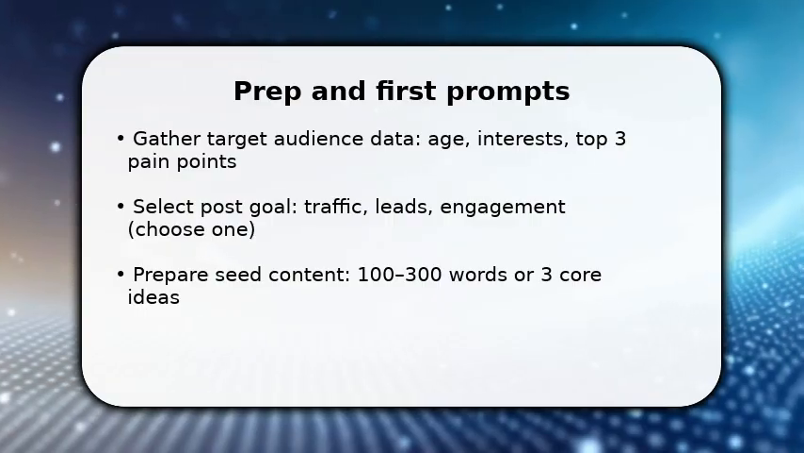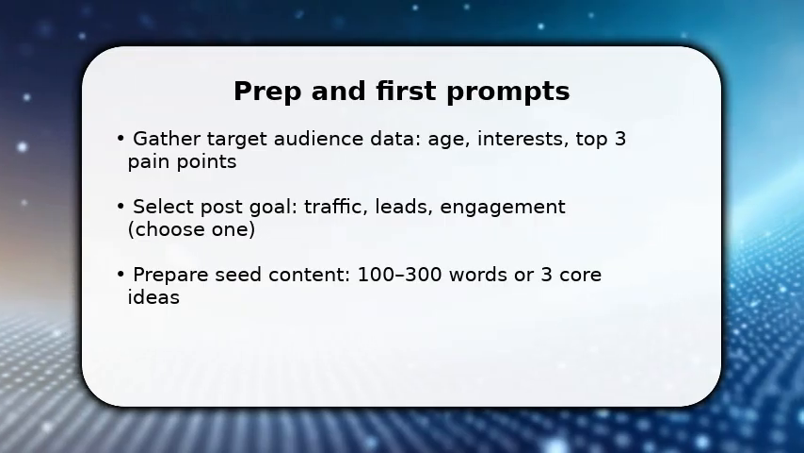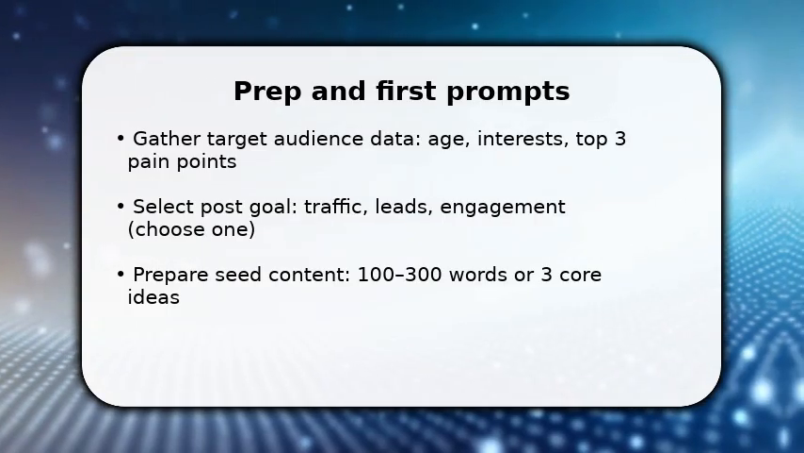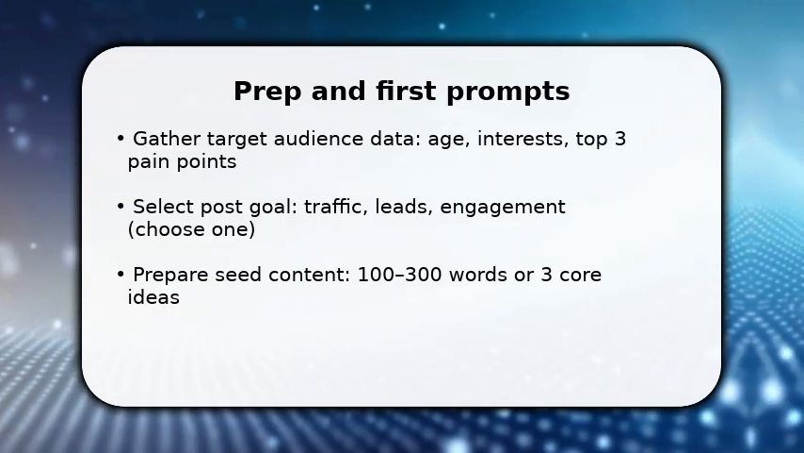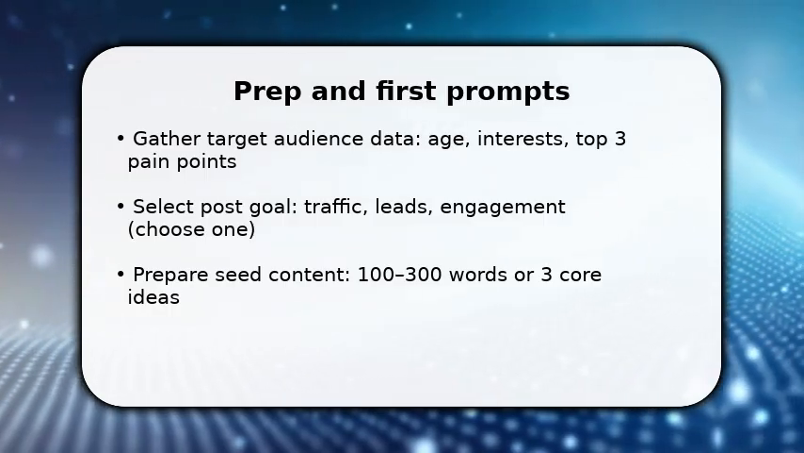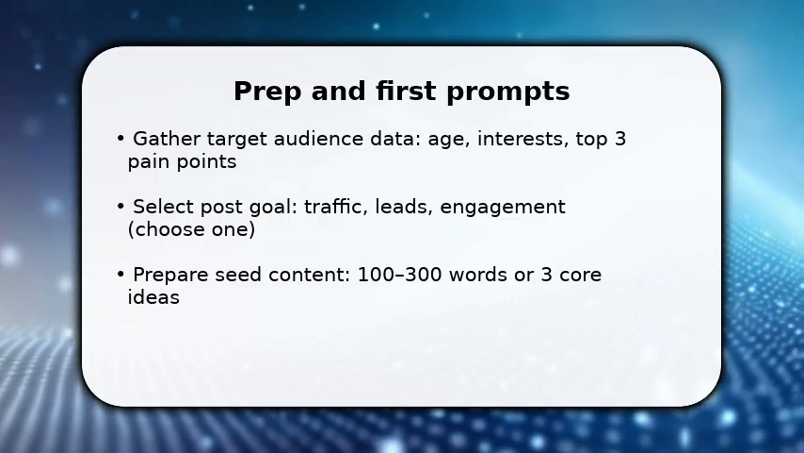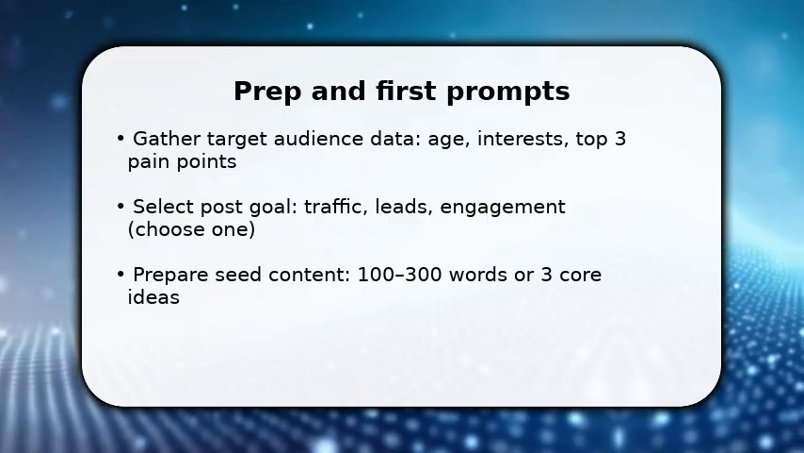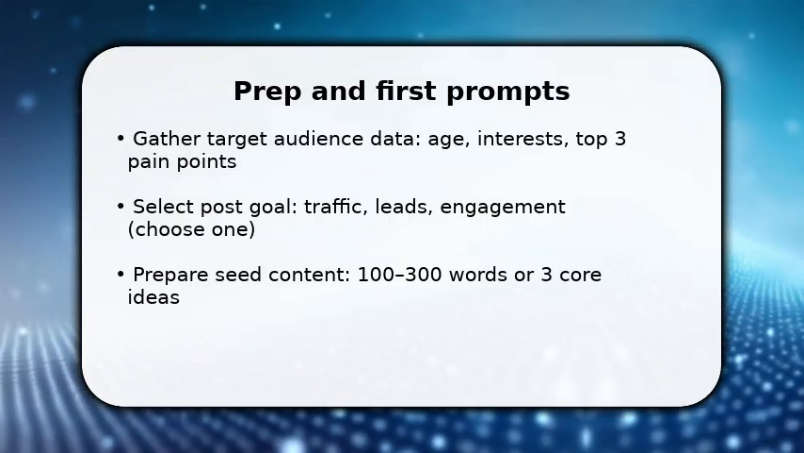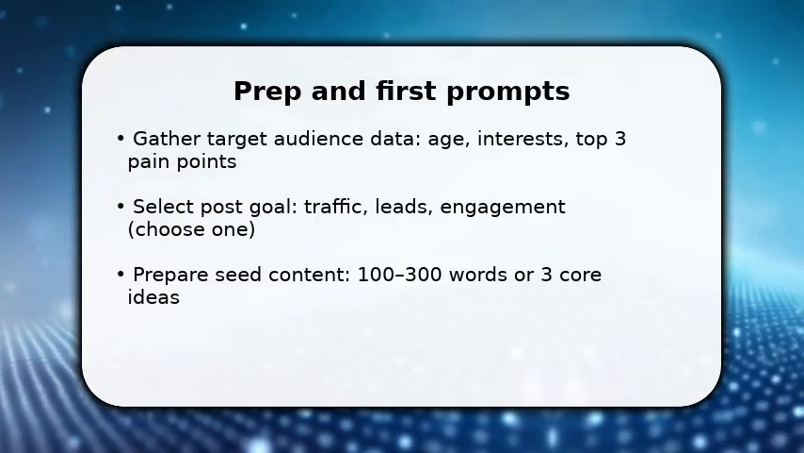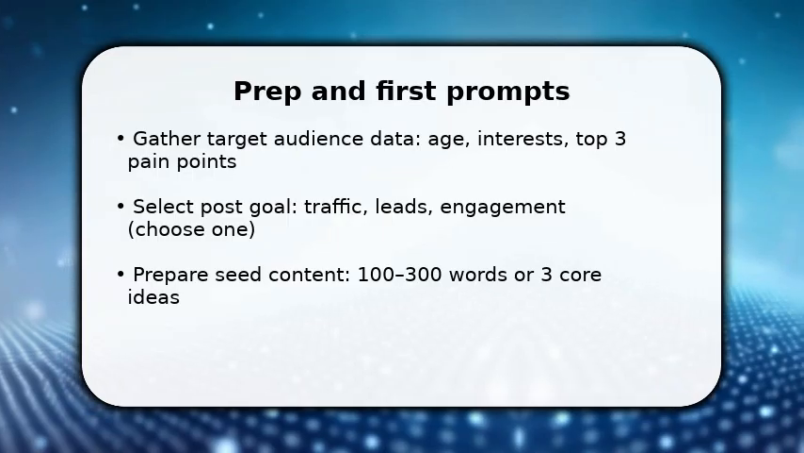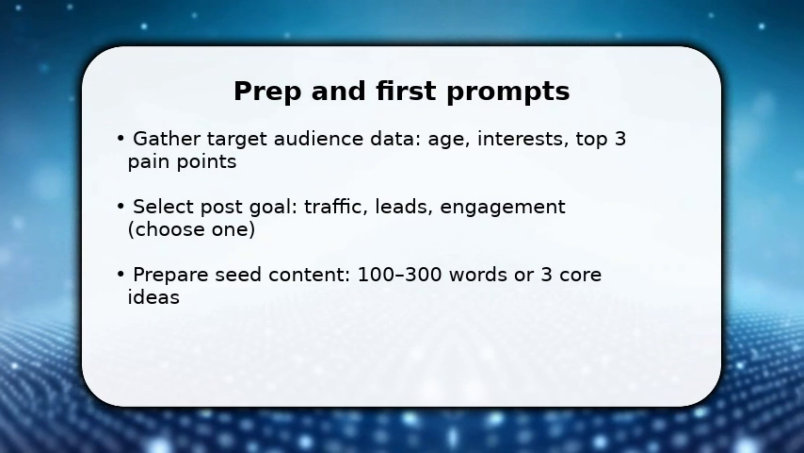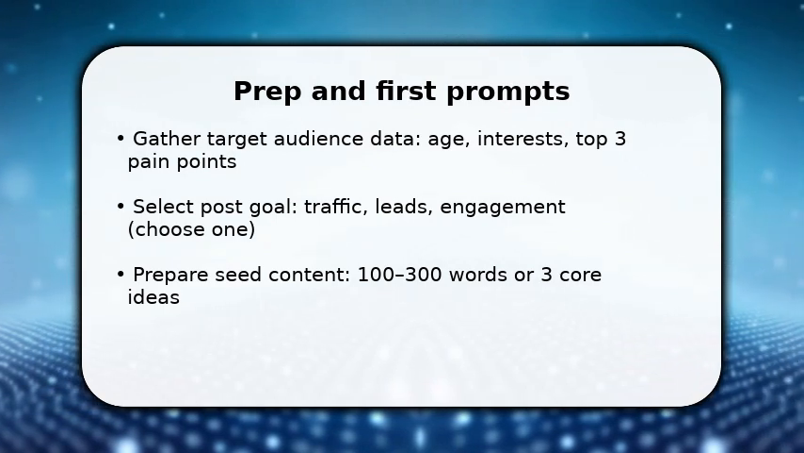You start by collecting the essentials, audience signals, and a clear goal for this post. Once done, pick a concise seed, 100 to 300 words or 3 core ideas, so the AI has context. Provide 3 examples of tone and 2 competing headlines to guide style. Use a prompt that states goal, audience, and format, then ask for 3 variants. This fast setup avoids aimless rewriting and makes the AI deliver targeted suggestions from the very first response.